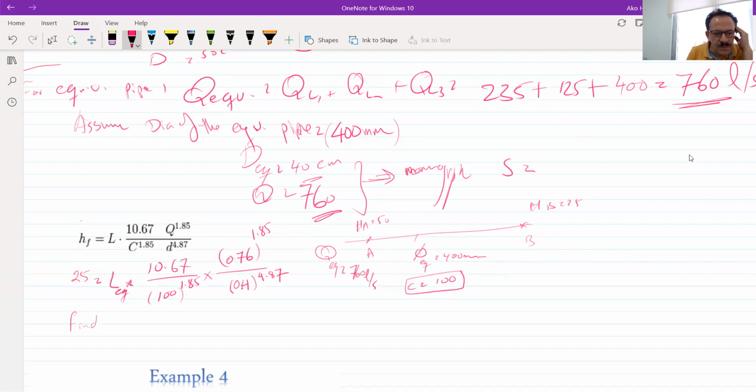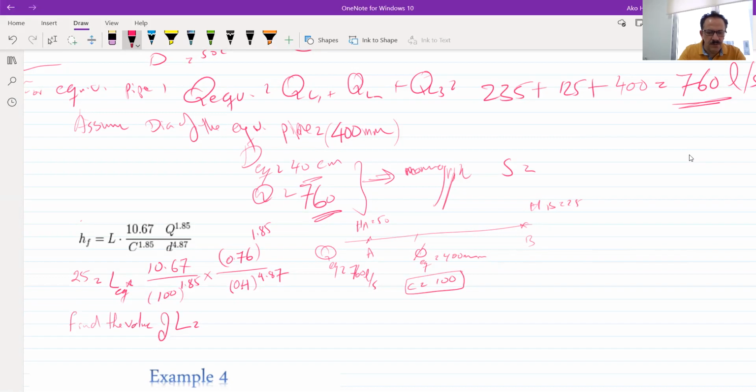So we'll find the value of L. And then L is equal to 0.76 divided by 100 power 1.85, times 10.67, divided by 0.4 power 4.87.